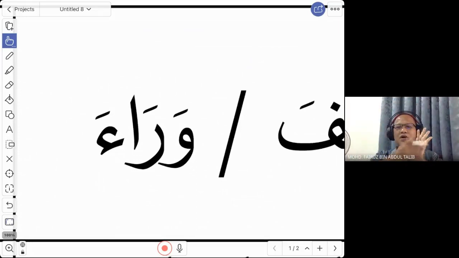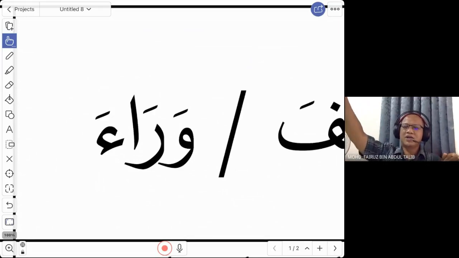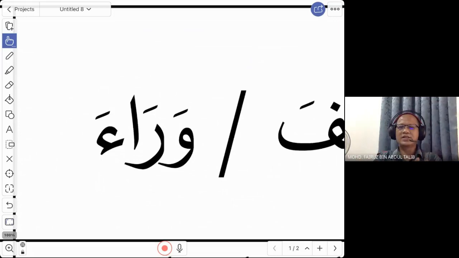So with wara', you have something in front of you to separate you from the other people. But in normal usage, they use wara' with khalf. They are normally interchangeable. Khalfa, khalfal fasli, wara'. But if you refer to the actual meaning of wara', yes, you need to be at the back of a separator. Then only you call it wara'.